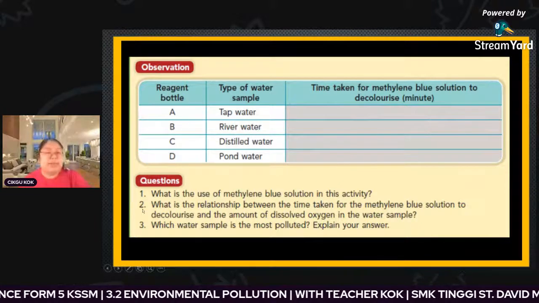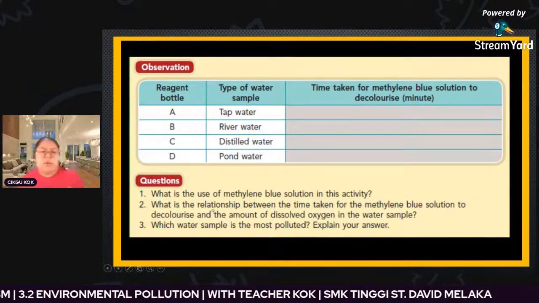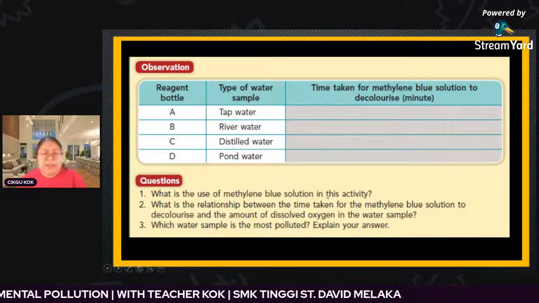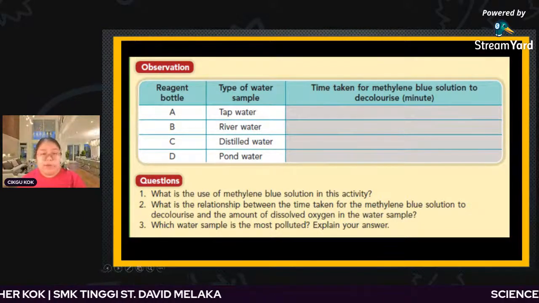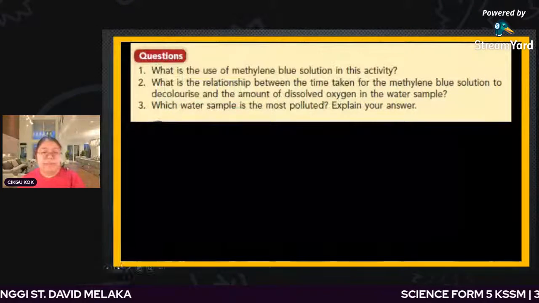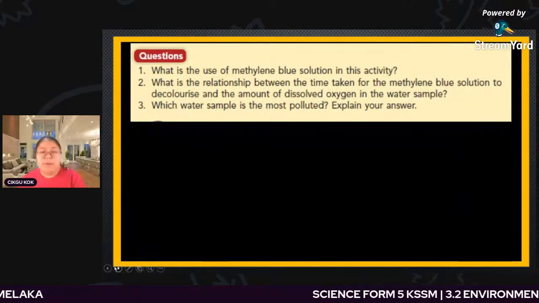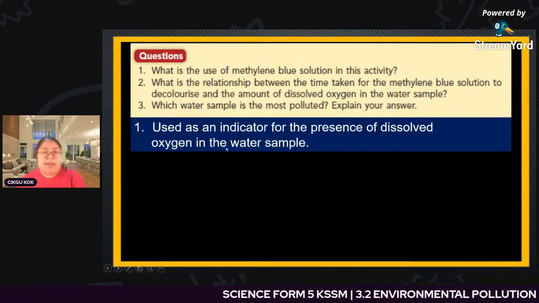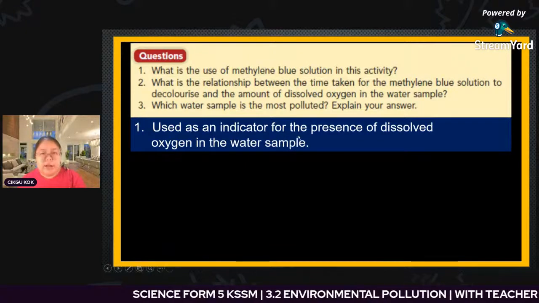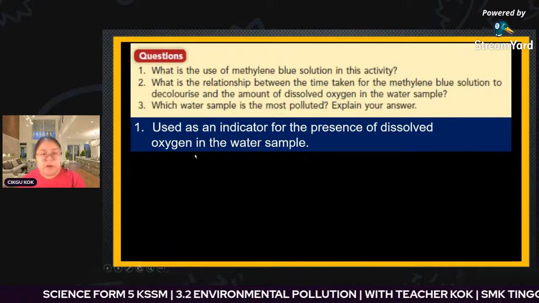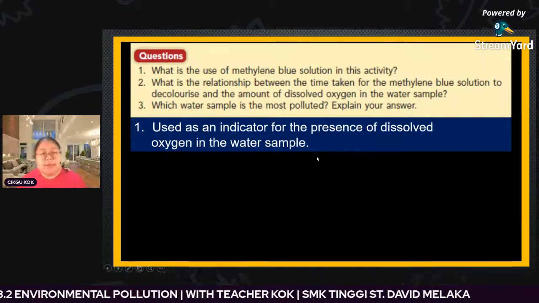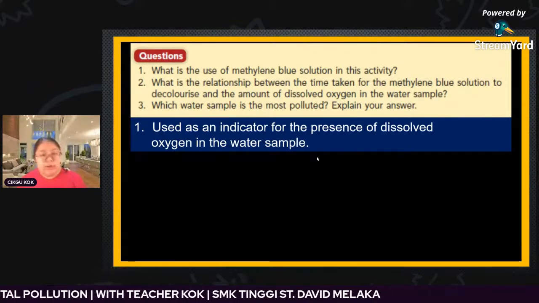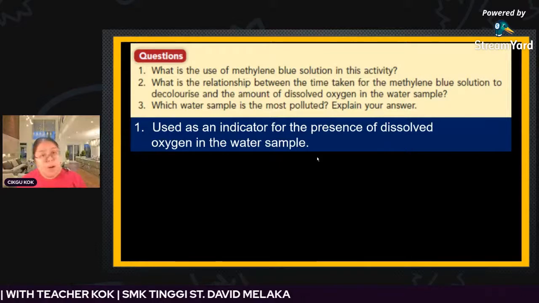Okay, now we can see some of the questions. What's the use of methylene blue solution in this activity? Important. We're going to check the answer for the first question. Methylene blue solution actually functions as an indicator for the presence of dissolved oxygen in the water sample or not. They want to check whether the dissolved oxygen in the water is more or less.